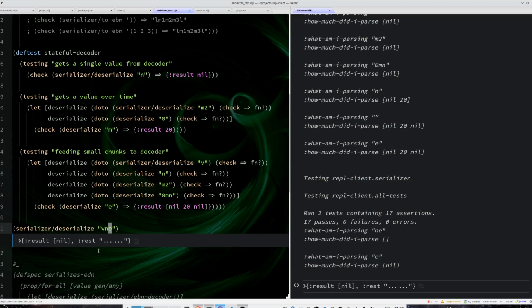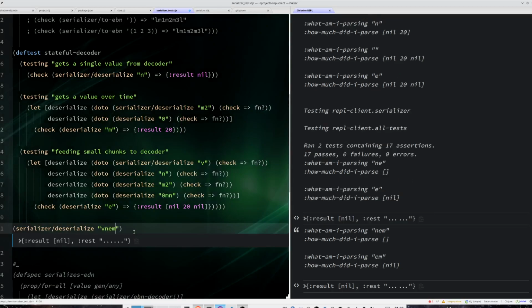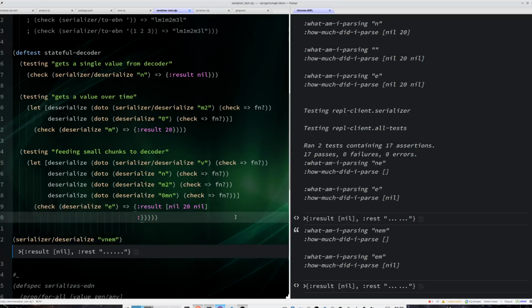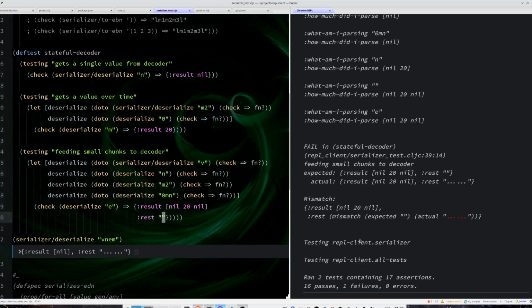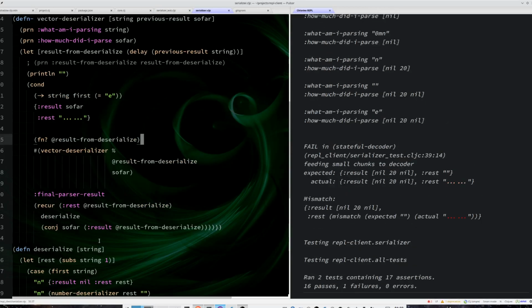But this rest, it's incorrect. Because if I have something like this, the rest should be like an empty O, an M. So let's also assert for this. And as you can see now, I have a mismatch. And what exactly is the rest?